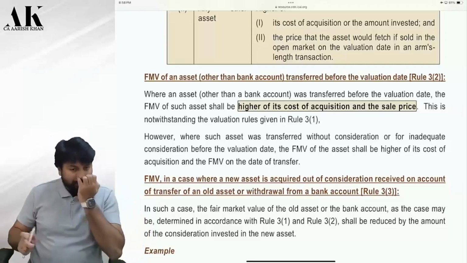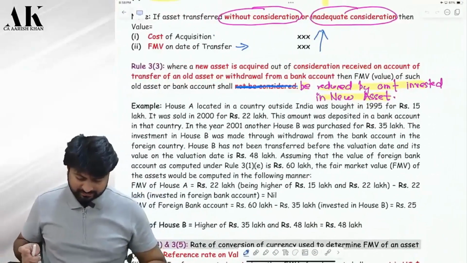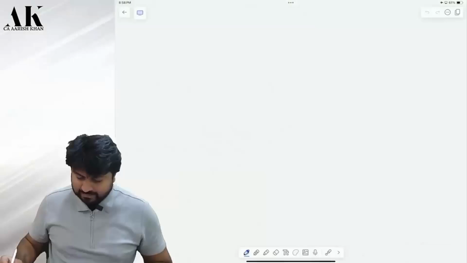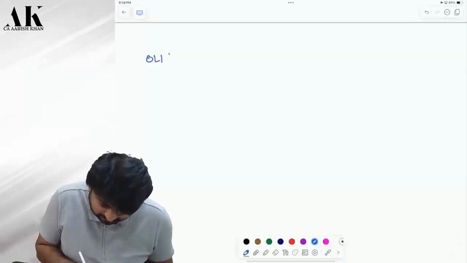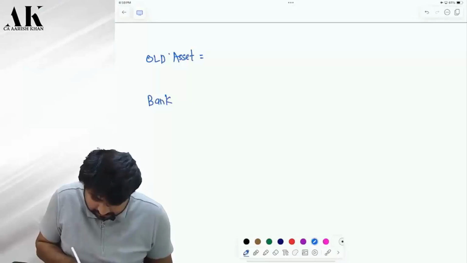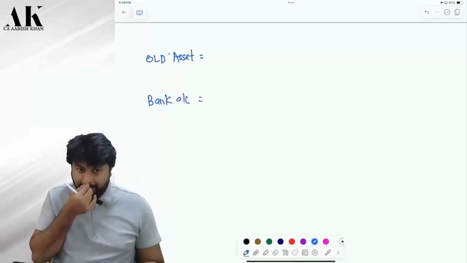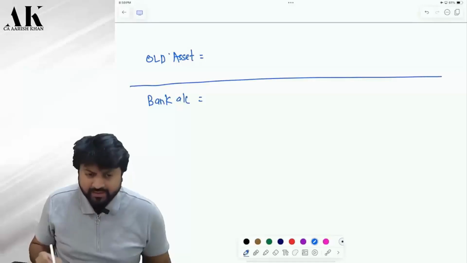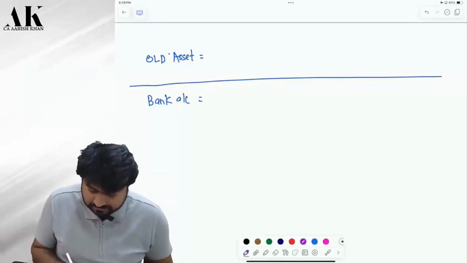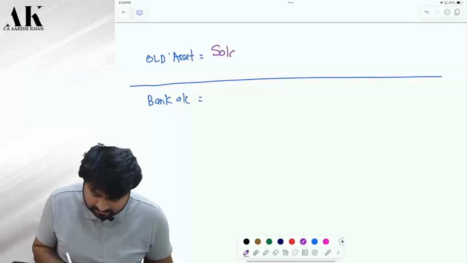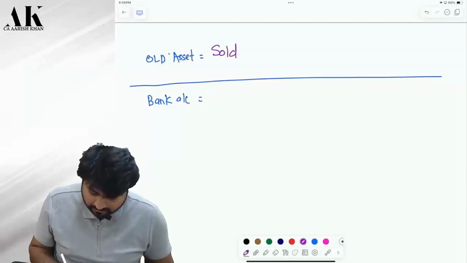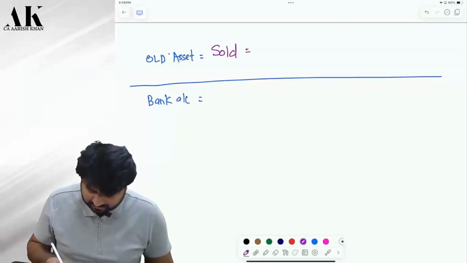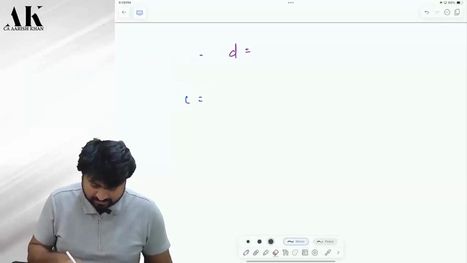Let me give you an example. It will take some time to understand this. Now, there is an old asset, and there is a bank account. Now, you sold this old asset. Let me give you one example properly.